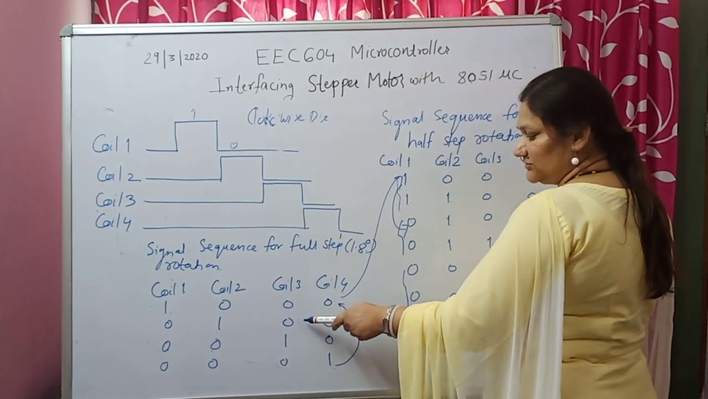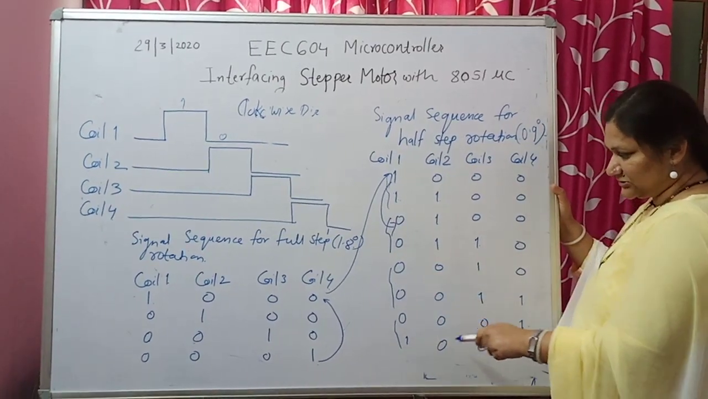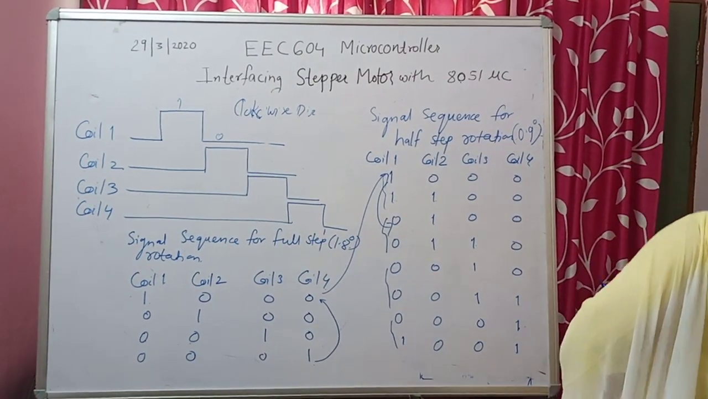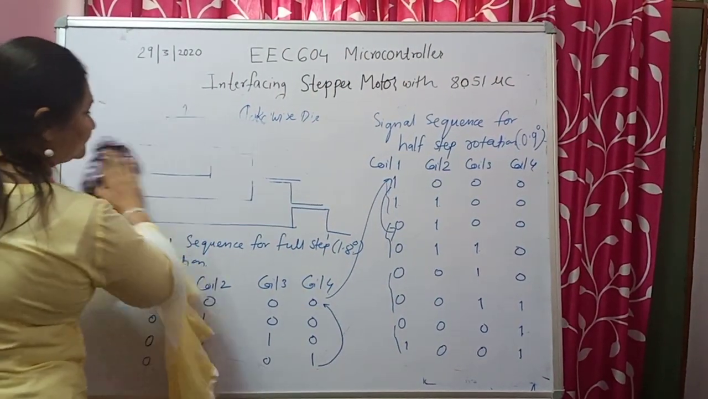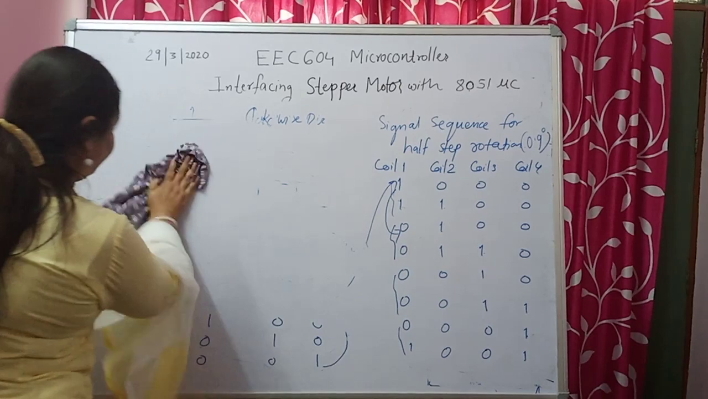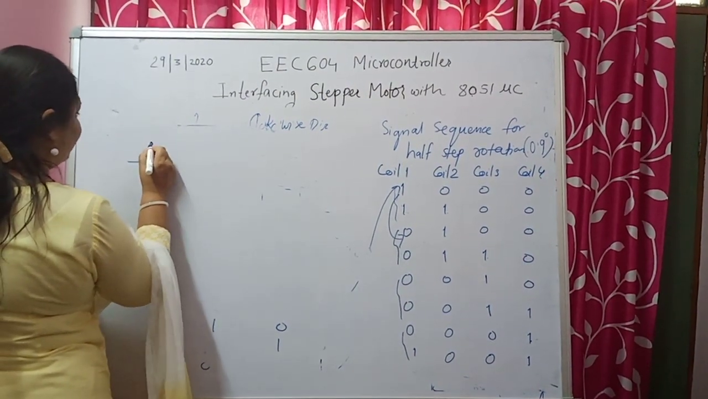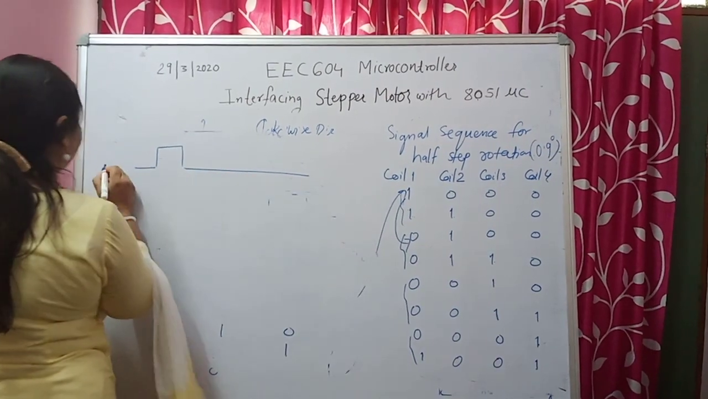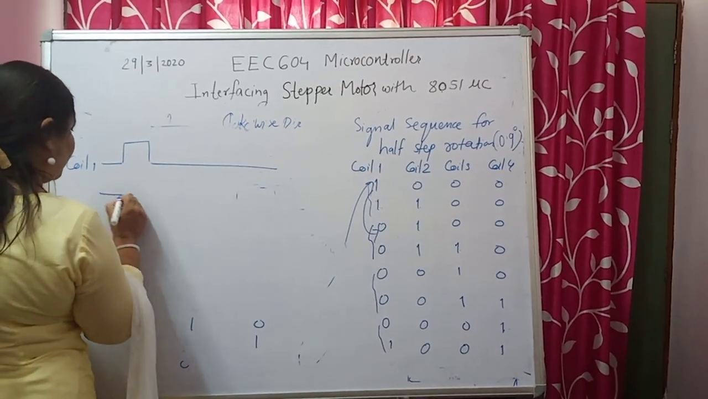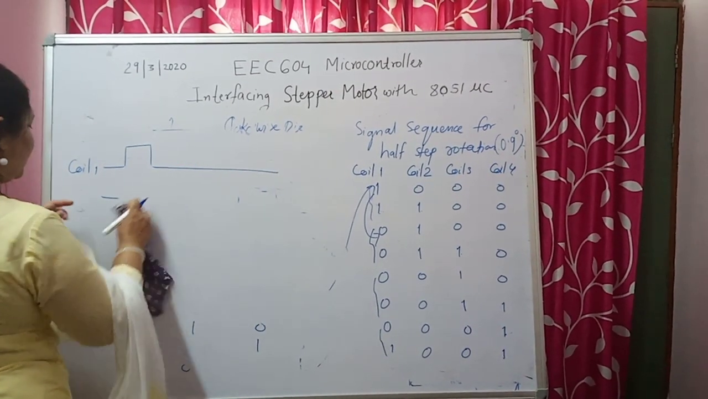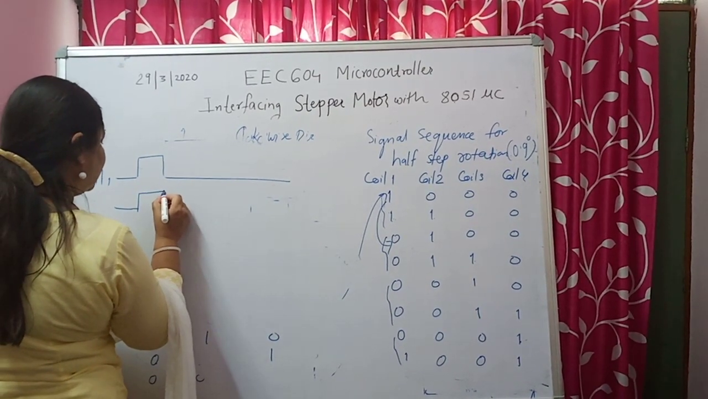With this particular sequencing we were getting 1.8 degrees full step, but now if we apply this type of pulses, how will your energization look? Your energization will look like this. For half step rotation, my coil 1 is getting the supply, then coil 1 will also get the supply, and coil 2 will also get the supply.